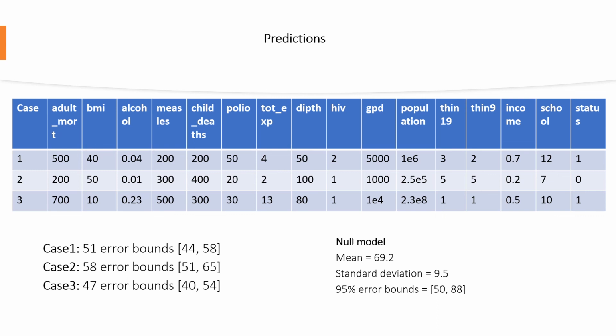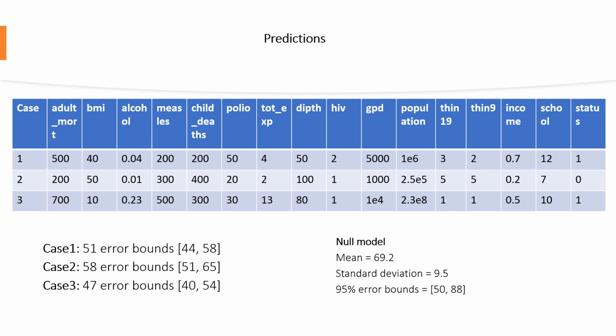For case 2, we ended up with 58 years, and error bounds are 51 to 65. Again, the null model value is pretty far from the 69, and especially for case 3, the prediction is 47, and we see that this is very far off from it.